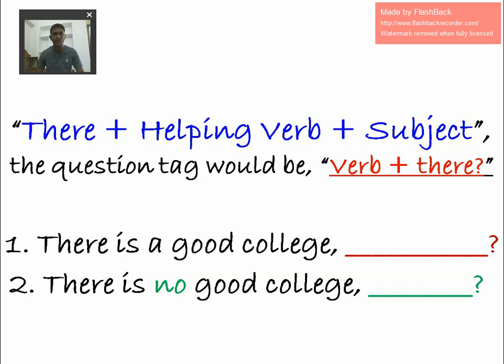There is a good college. Is is the helping verb, so it's a positive statement. So negative is isn't, and there, so isn't there, right? And there is no good college. No is a negative word, so the helping verb is, and we have to write positive: is there, right?